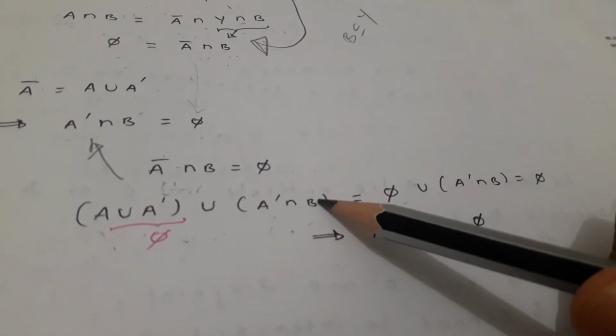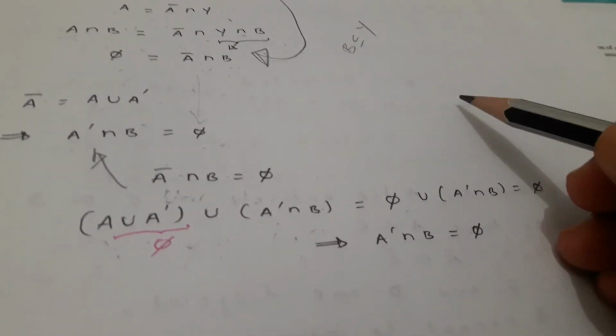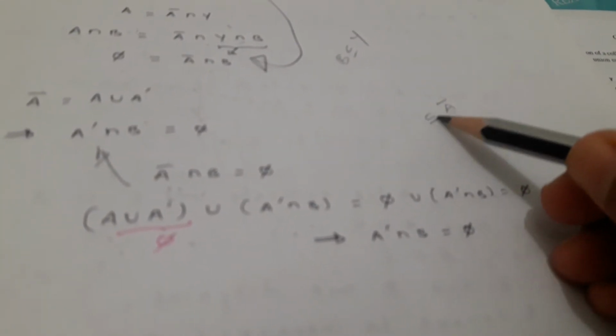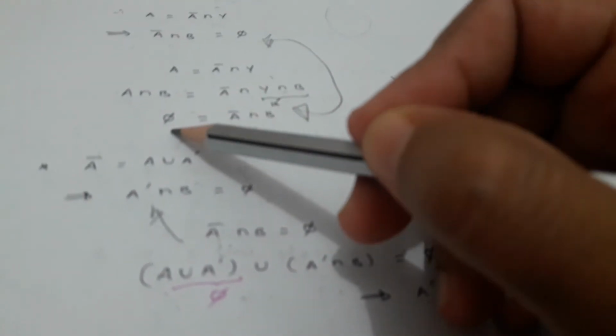A dash intersection B is empty, because A closure is a subset of B. A closure intersection B is pi.